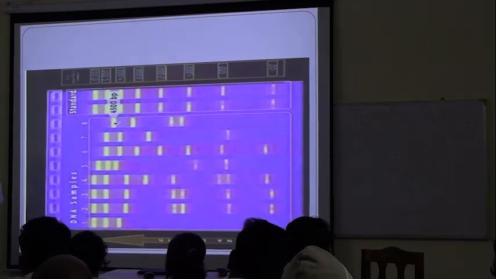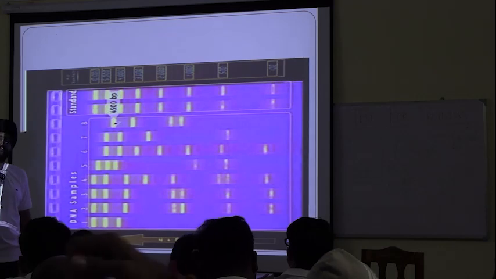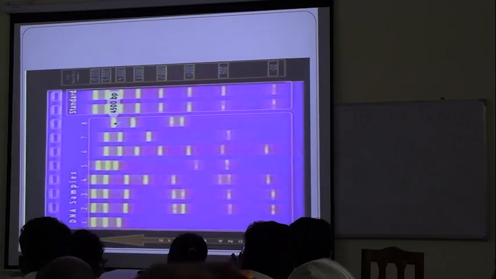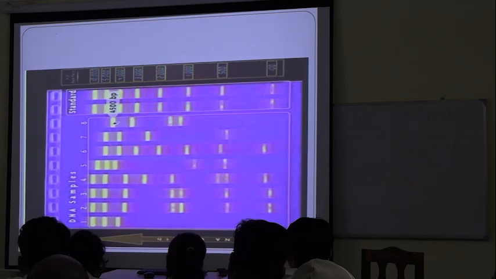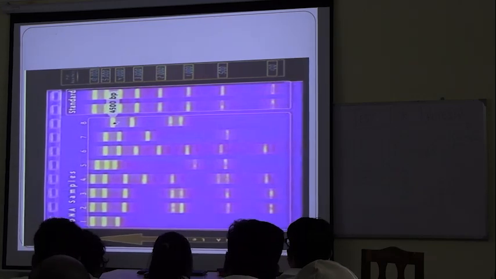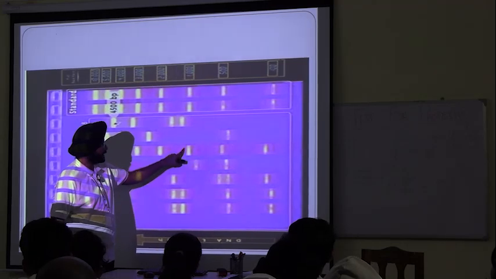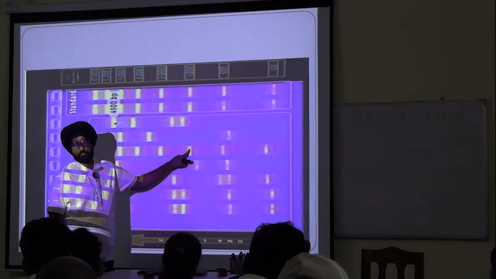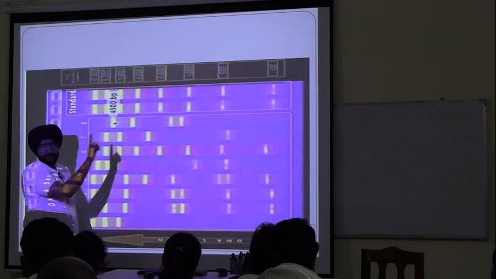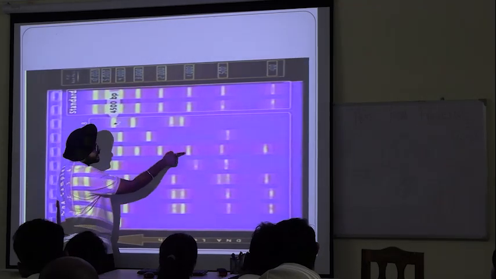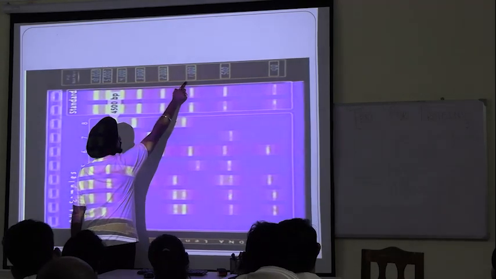Standard. This is standard. Now we know that the lighter fragment moves ahead of the heavier fragment. But how light the sample actually is, how will we get to know? What would be the size or mass of this fragment? We have a standard solution running here, okay? We will just compare it with the standard. So what is the weight coming here?